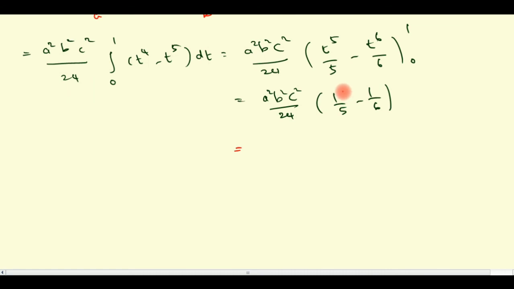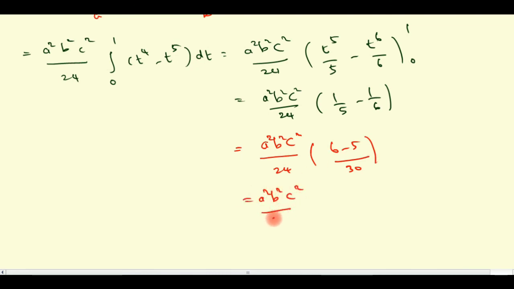Now simplifying 1 by 5 minus 1 by 6, we get a square b square c square divided by 24, and here LCM is 30. So 6 minus 5, so a square b square c square divided by 24, 1 by 30. Multiplying 24 into 30, 720. So what is the answer? a square b square c square divided by 720, which is the required answer.